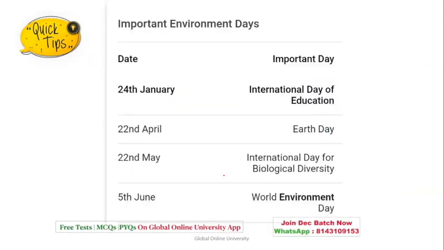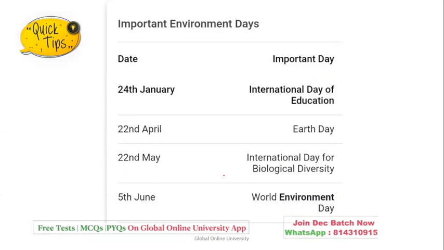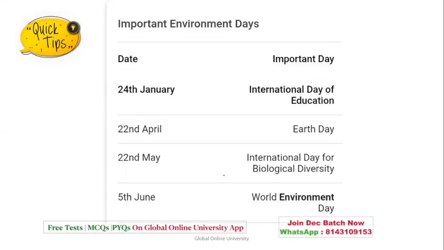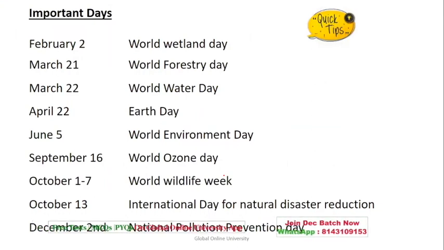Then we have the International Day of Education, Earth Day, International Biological Diversity Day, World Environmental Day. Then the Wetland Day, the Forestry Day, World Water Day, Earth Day. Some may be repeated, but this is just to give you a clear idea. Ozone Day, which we did, World Wildlife Week. Then we have the International Day for Natural Disaster Reduction and National Pollution Prevention Day. All these important days are part of your syllabus, which you need to definitely revise very well, as it is very factual. So you have to be very careful with this.